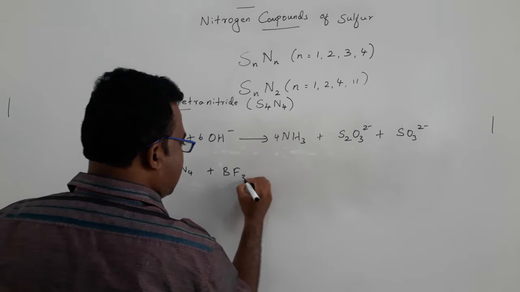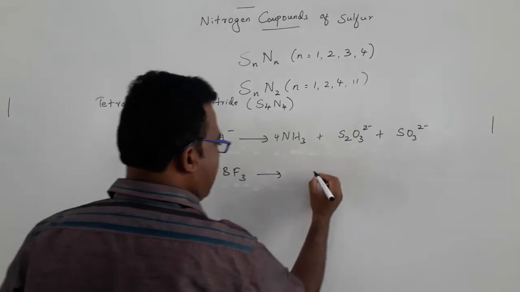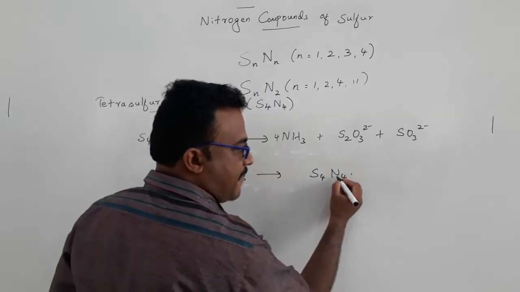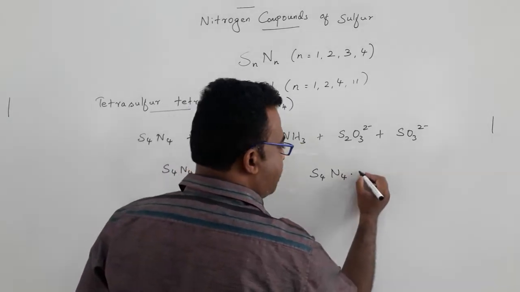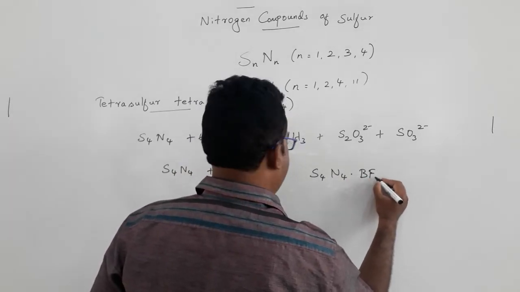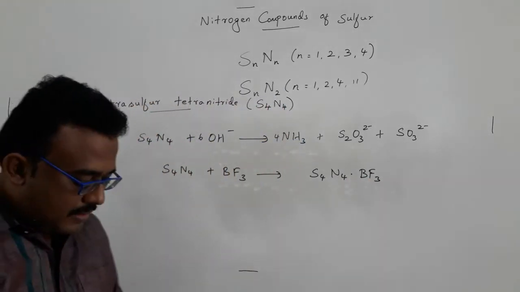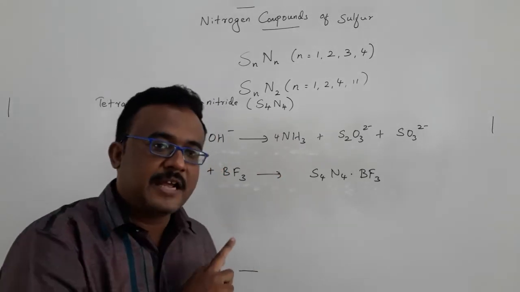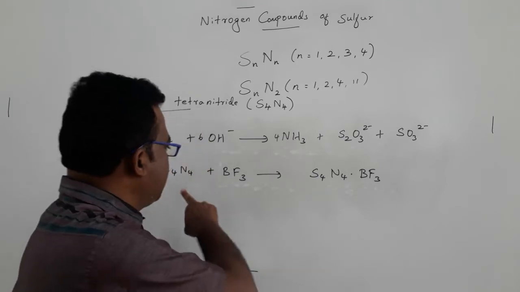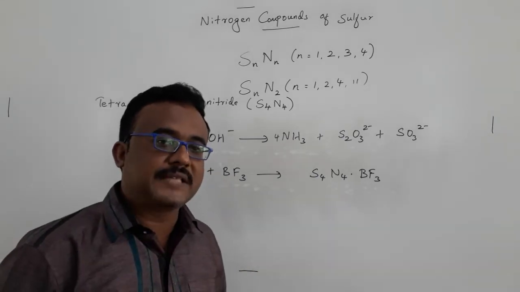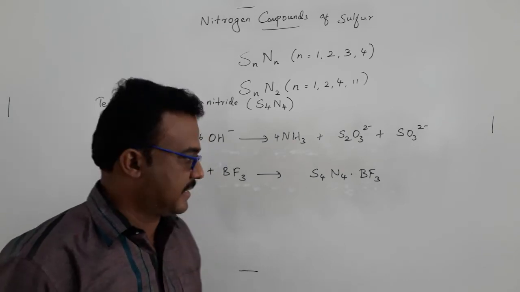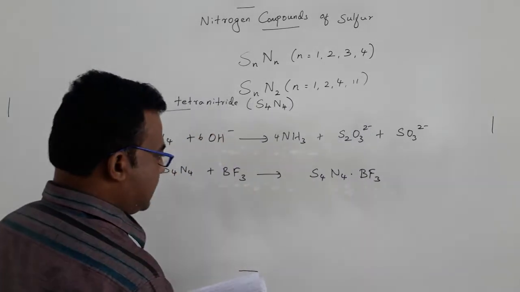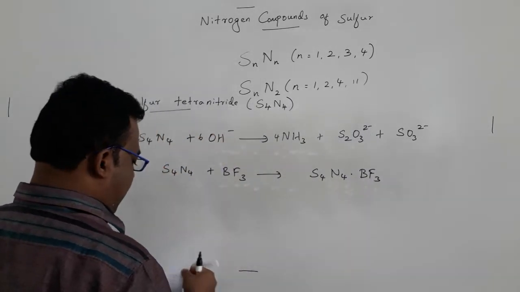For example, I am giving here boron trifluoride. If it reacts, it can form the adduct. The nitrogen having a pair of electrons forms a coordinate bond with one equivalent of boron trifluoride. The very interesting part is the structure. The tetrasulfur tetranitride structure completely changes once it is coordinated with any kind of Lewis acid in the 1:1 adduct. I would like to discuss this structure here. First of all, I can draw the structure, then I think I can explain.